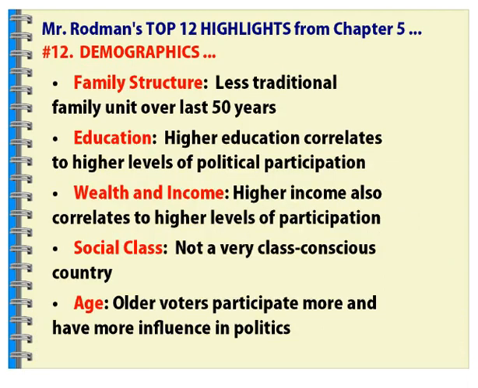Family structure, again, is tending to be less traditional over the last 50 years. Higher rate of divorce, higher rate of single parent homes. Higher education tends to also align with a higher level of political participation. We tend to see those that are more educated vote more liberally, and those that are less educated vote more conservatively. And again, that breaks down in terms of income. The higher income, the wealthier, tend to vote more conservatively in terms of cutting taxes and keeping government out of that aspect.